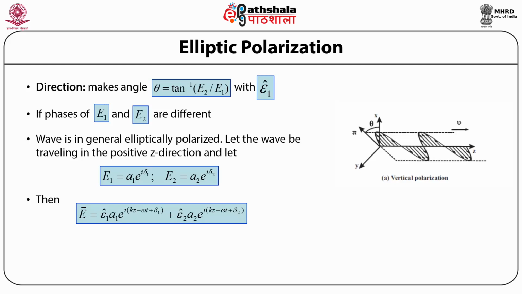So this equation gives the general equation for an elliptically polarized electromagnetic wave.